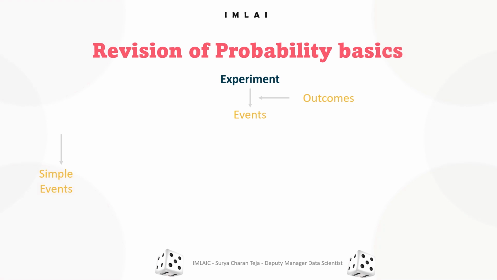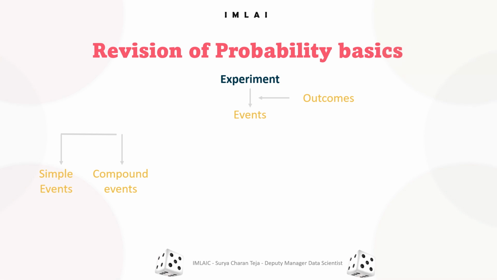What we have next is compound events. Compound events are events that consist of two or more simple events. For example, in tossing two coins, the compound events are: both coins land heads up, both coins land tails up, or one coin lands heads up and the other lands tails up.